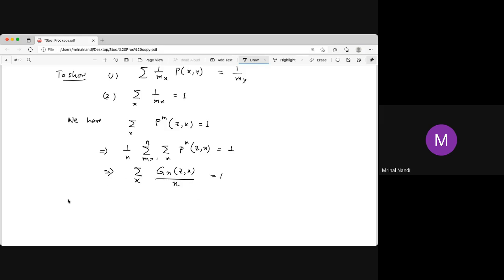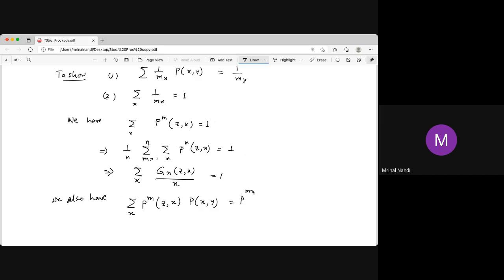Now we also have this thing, and we also have that part. Sum over all x of p m zx, and then the transition function from x to y.